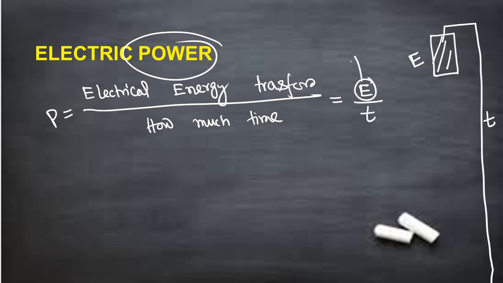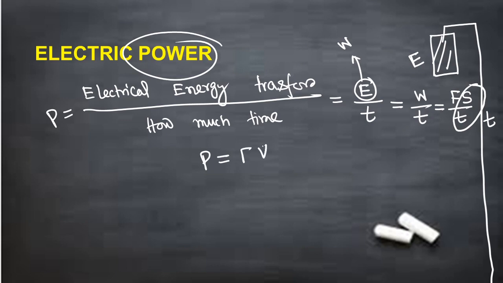Now energy and work done are equivalent to each other, so we can write work by time. In class 9 we learned work is nothing but force into displacement, so by T. Now displacement by time is velocity, so we can write power equals force into velocity.